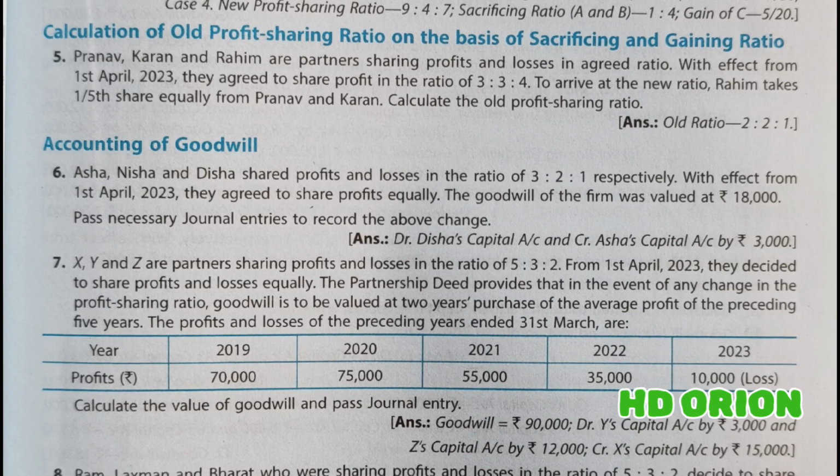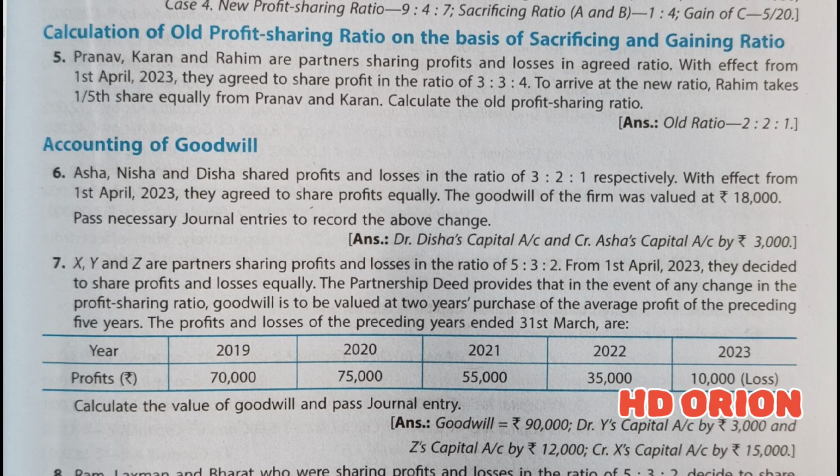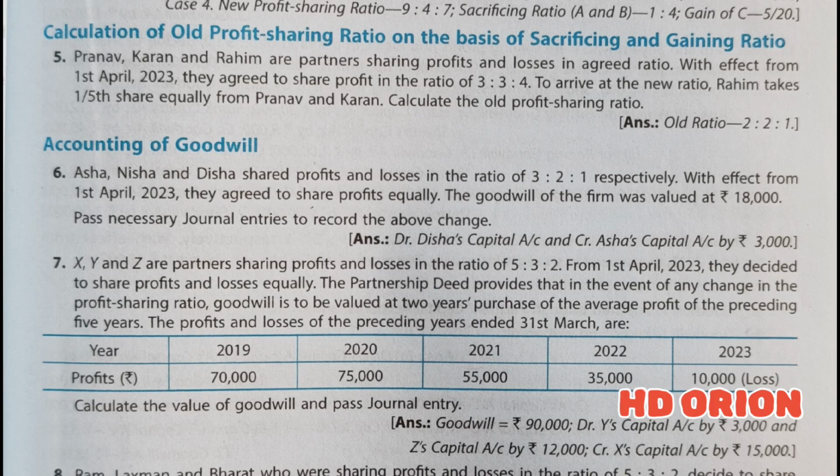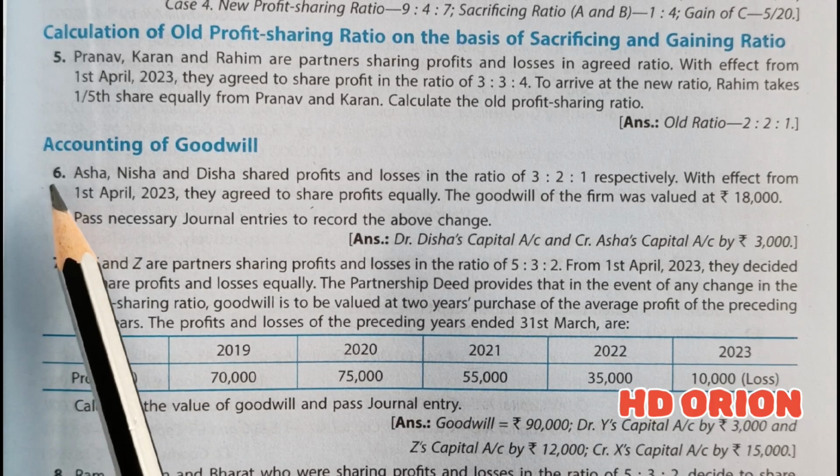As we already know, whenever there is change in the constitution of a partnership firm, like change in profit sharing ratio among the existing partners, it is time for the firm to calculate goodwill and give treatment of goodwill to the partners. So when there is change in the profit sharing ratio, goodwill is calculated and its accounting treatment is done based on sacrificing and gaining ratio. Fine. So let us see question number 6.